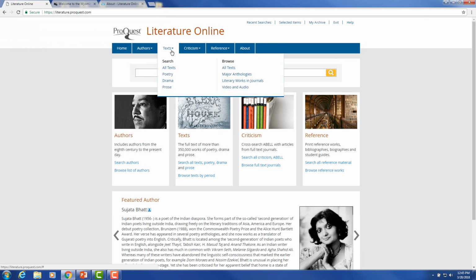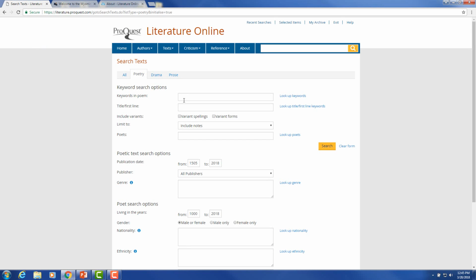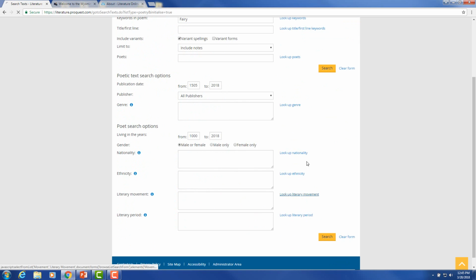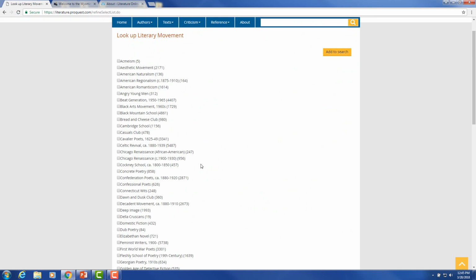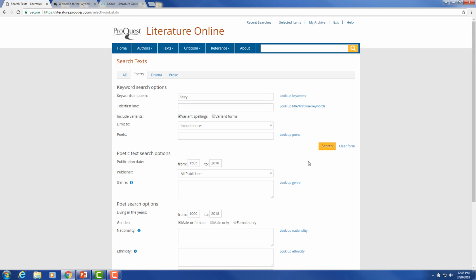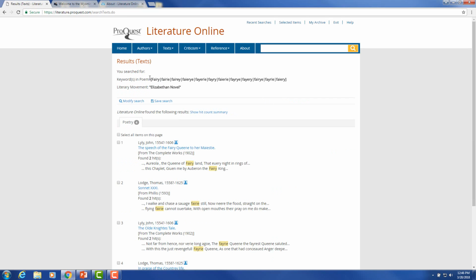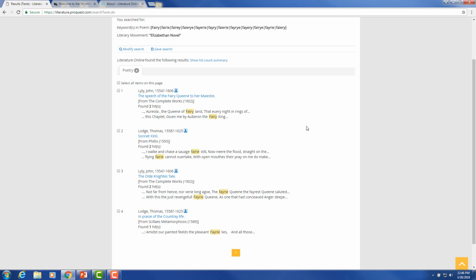We're going to go back to text, and now I'm going to search just poetry. I'm going to click on variant spellings. I'm going to come down and add a literary movement, and I'm going to add the Elizabethan novel, and now I'm going to add that to my search. So notice at the top, because I did variant spellings, there's all the variant spellings of the keyword I've searched for in this poem. It's telling me what literary movement I searched, and then here's the results of my search.